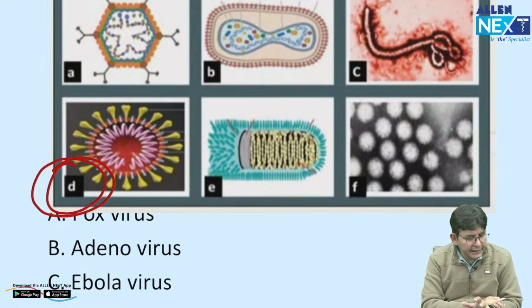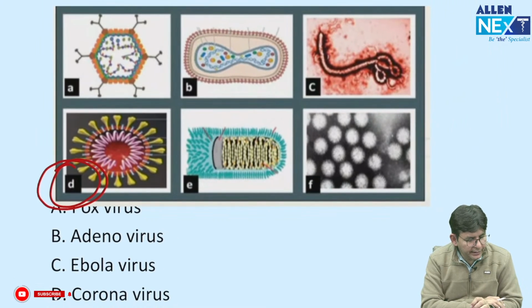I just want to tell you adeno is wrong for D. Now you can try the second one. D is corona. Okay. Praveen has said D. Anybody else want to give a try?